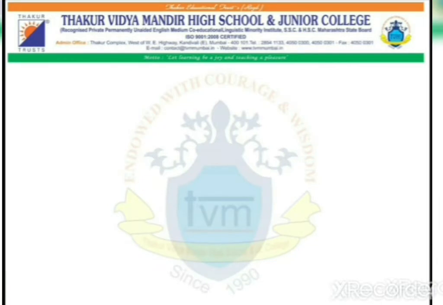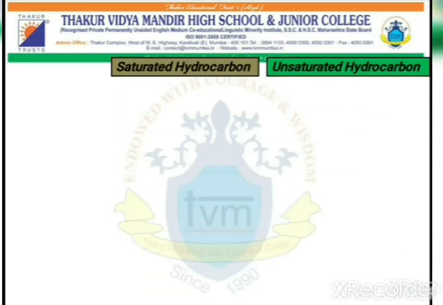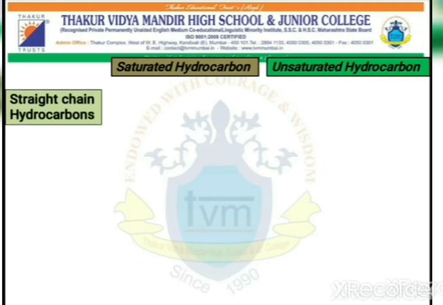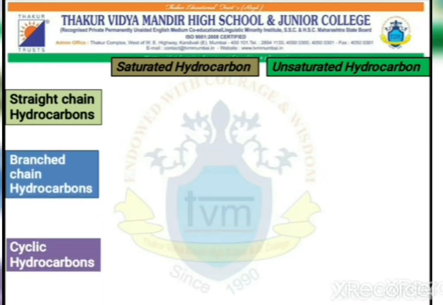Students, all types of carbon compounds, whether straight, branched or cyclic, can be saturated or unsaturated. Now, what is saturated and unsaturated can be understood with the help of examples. So your straight chain hydrocarbons, branch chain hydrocarbons, or cyclic hydrocarbons can be either saturated or unsaturated. Now, what are saturation and unsaturation and how are they related to straight, branch and cyclic? That can be understood with the help of examples.